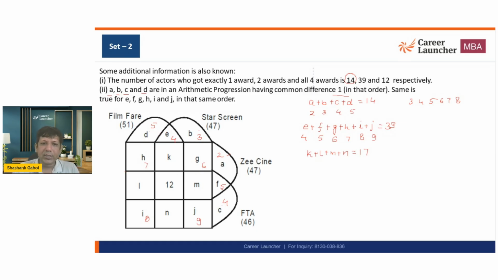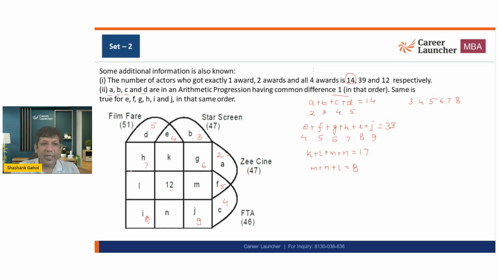So FTA is 5 plus 4, 9, 9 plus 9, that is going to be 18. 18 plus 8 is going to be 26. 26 plus 12, 38. So from here I can say M plus N plus L comes out to be 8.